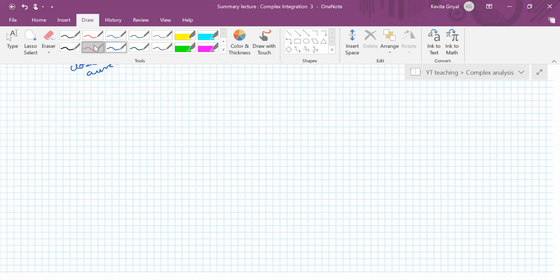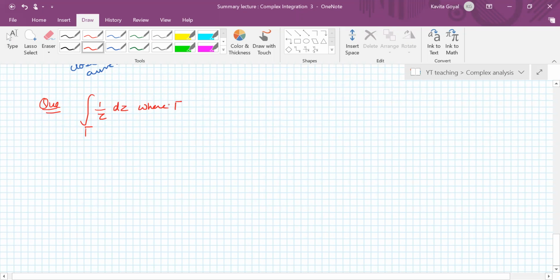Okay. So we can do similar problems. For example, if you look at this problem, integral 1 upon z dz along gamma, where gamma is an ellipse defined by x square plus 4y square is equal to 1, traversed once in the positive sense.